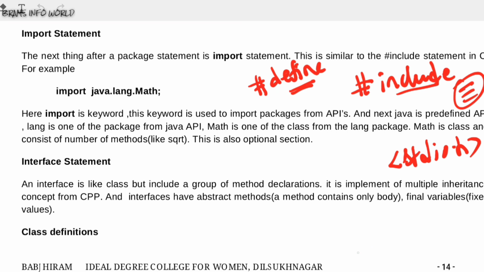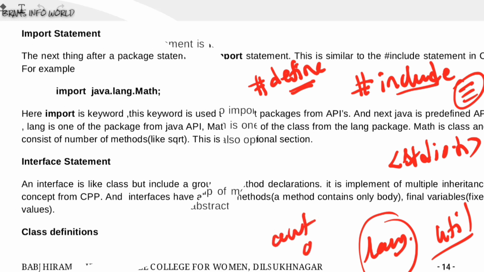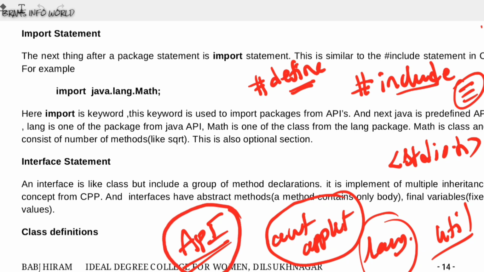In a similar manner, we are going to use the lang package. We have a set of packages: lang package, util package, awt package, applet package. So like that, we have a lot of packages in the Java language. These packages we can call API packages. If you want to use a built-in method in your program, you must use this import statement. This import statement is like the #include statement on the C programming side.